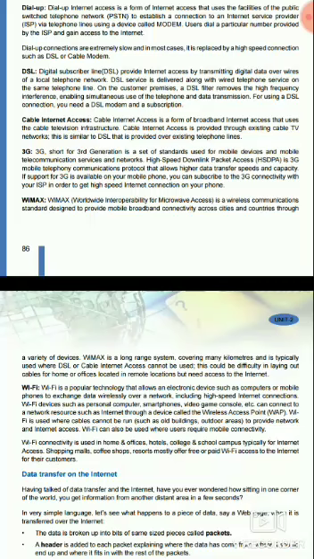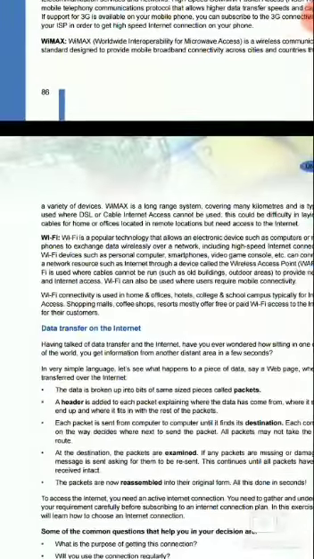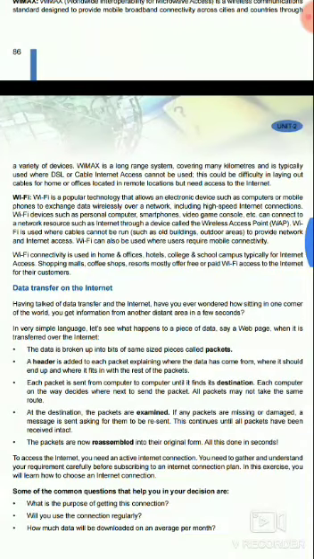Then Wi-Fi. Wi-Fi is a very popular technology that allows electronic devices such as computers or mobile phones to exchange data wirelessly over a network, including high-speed internet connections. Wi-Fi devices such as personal computers, smartphones, video game consoles, etc. can connect to a network.